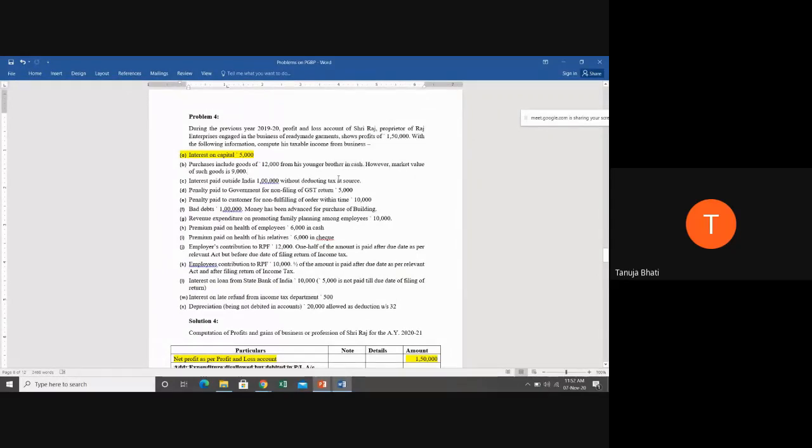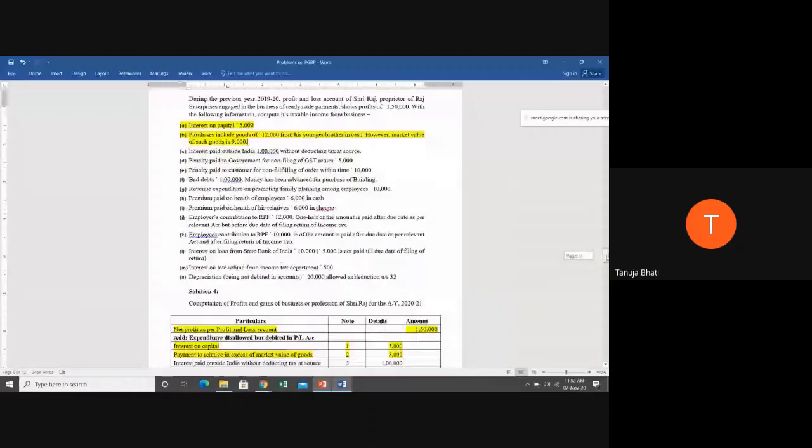So remember, students, any amount paid to a single person in excess of 10,000 in cash will always be disallowed. But that provision we will not apply here since we are allowing only 9,000. Okay, next. Did everyone understand the second point?